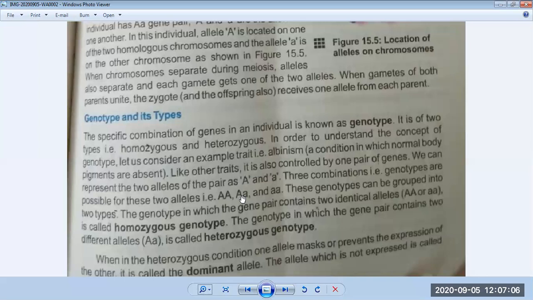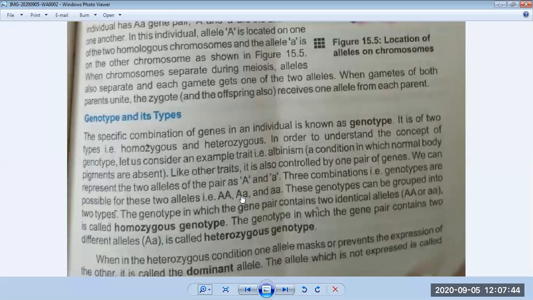Then he did experiments, and he chose the pea plant, and when he started the experiment, he actually took 28,000 different pea plants for his experiment, and he succeeded. He also gave us four important points: that a living organism should have different traits, should have contrasting traits, can do self-fertilization and cross-fertilization, and its life cycle should be short but fast.